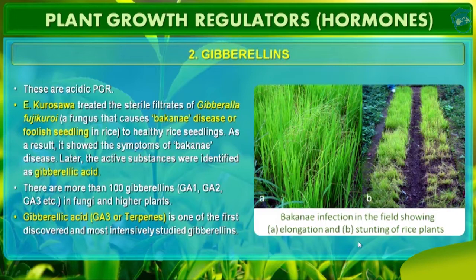Gibberellin causes fruits like apple to elongate and improves their shape. Please note that gibberellins also delay senescence. Senescence means death of tissue, so it delays senescence.